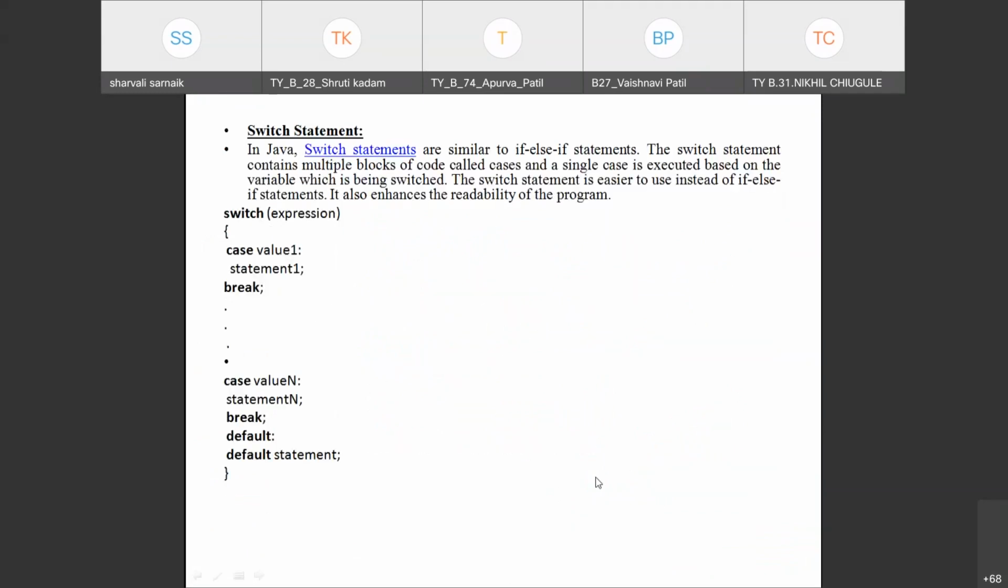Then we have the switch statement. This switch statement is similar to an if else ladder. In a switch statement, multiple blocks of code called cases exist, and a single case is executed based on the variable which is being switched. So this is the syntax of switch case. We can check multiple statements, but if the condition is true, then it will break. We cannot move to the other statements. So this is the syntax of the switch statement.